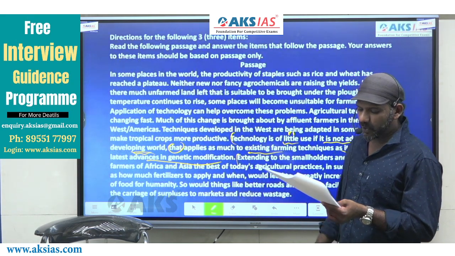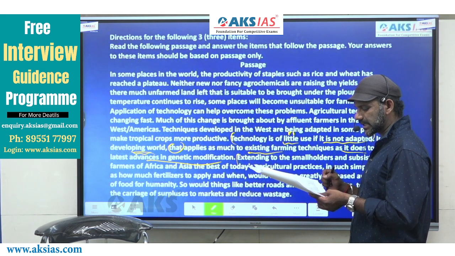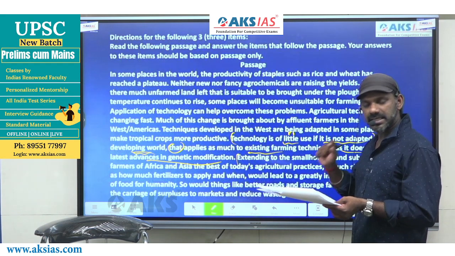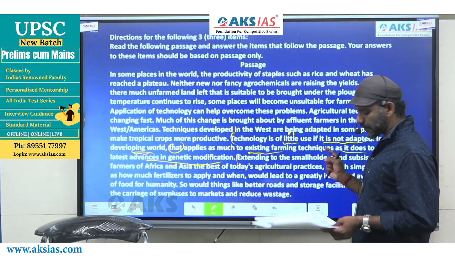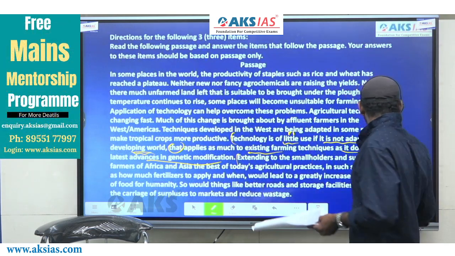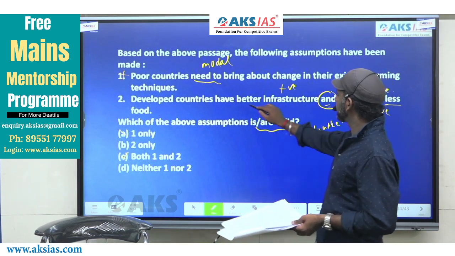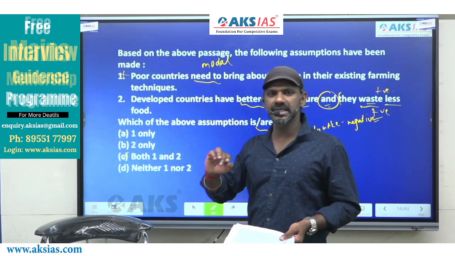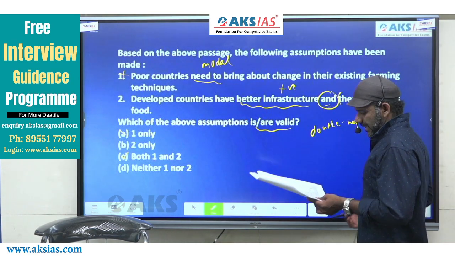So, would things like better roads and storage facilities to allow for the carriage of surpluses to markets and reduce wastage. Better roads and storage facilities can be related to better infrastructure.